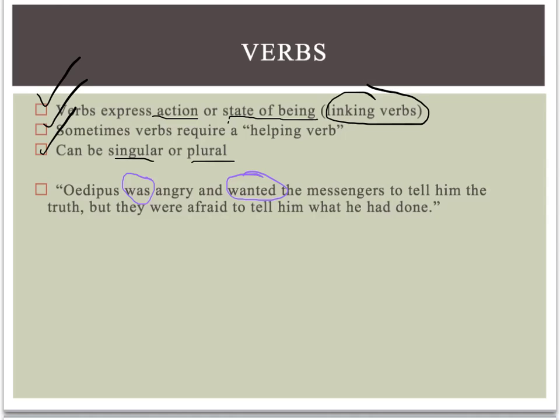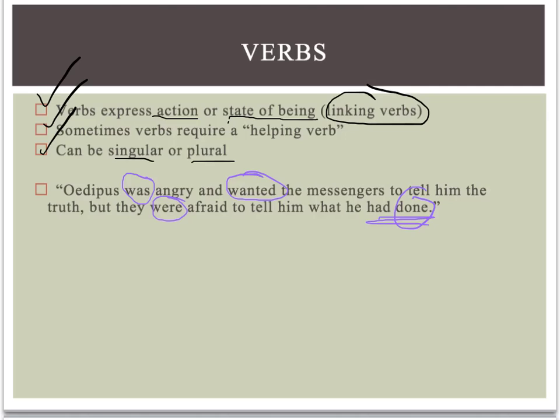He's wanting in that sentence. Want is an action verb. He wanted the messengers to tell him the truth, but they were, that's a linking verb, afraid to tell him what he had done. Had done is the verb, and it takes the helping verb, had.